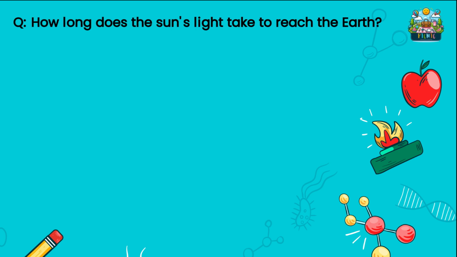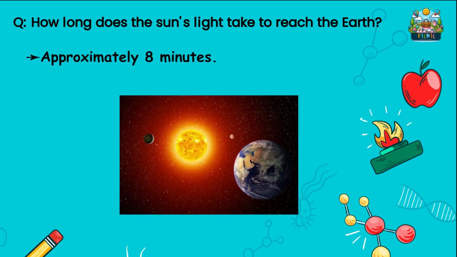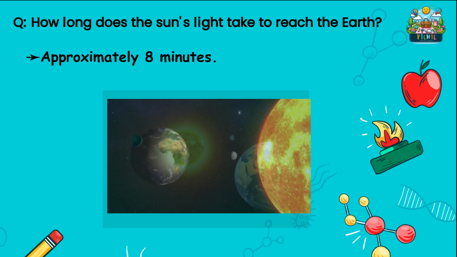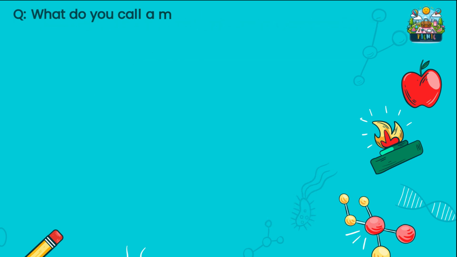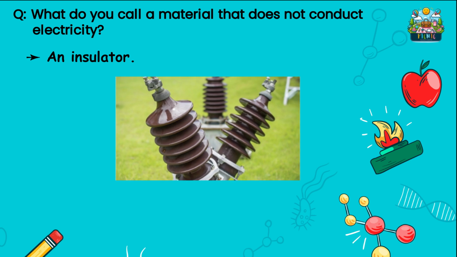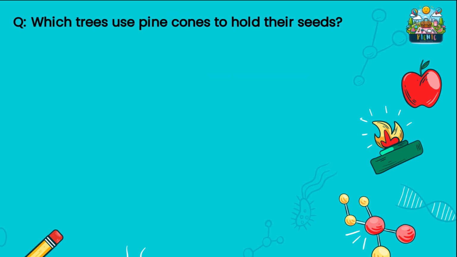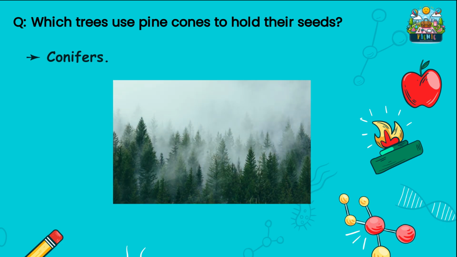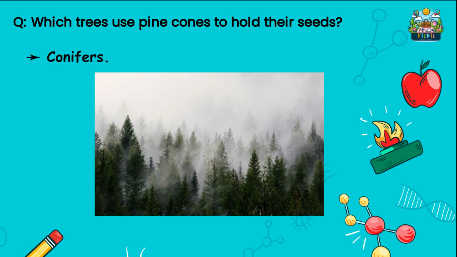How long does the sun's light take to reach the Earth? It takes 8 minutes 19 seconds for the light to travel from the sun to the Earth. What do you call a material that does not conduct electricity? Insulators do not conduct electricity. Which trees use pine cones to hold their seeds? Conifers use pine cones to hold their seeds.